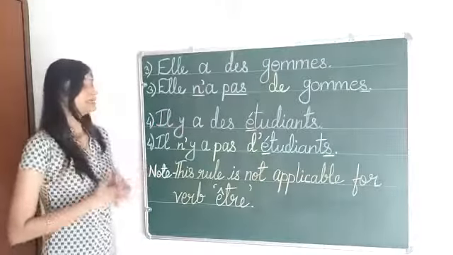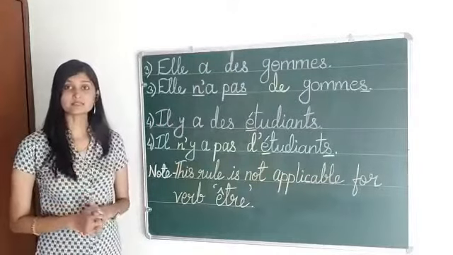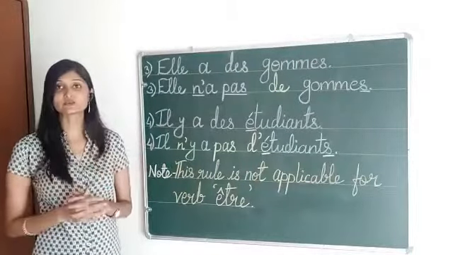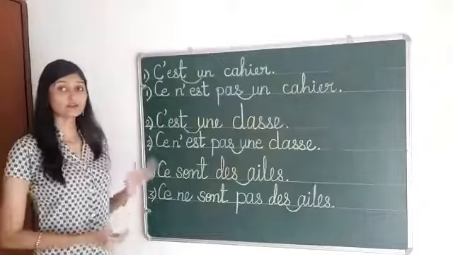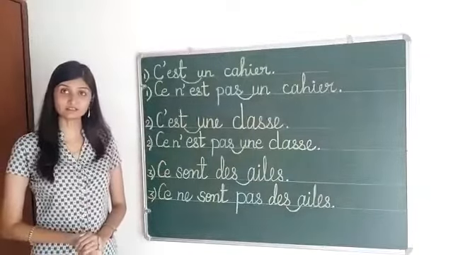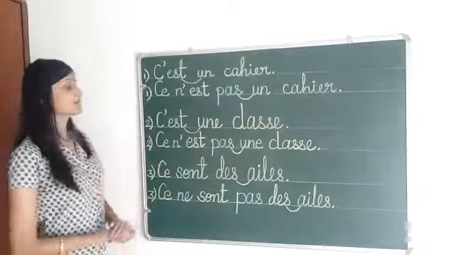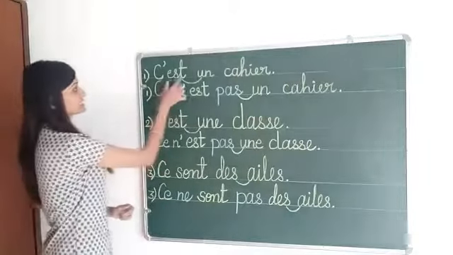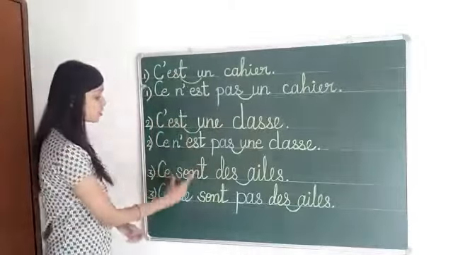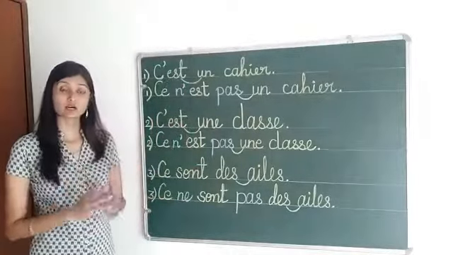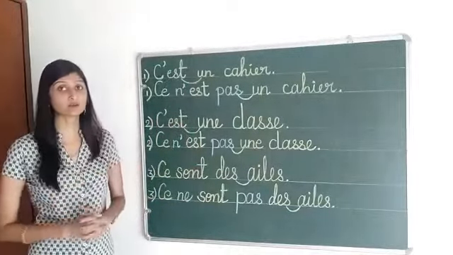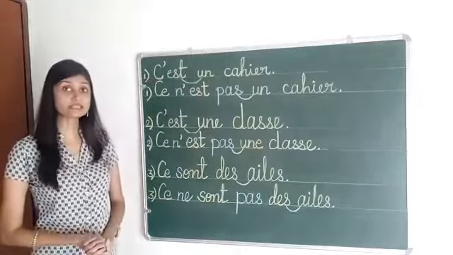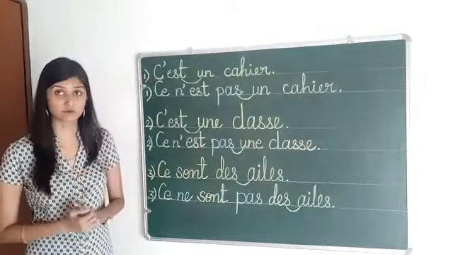Now, let us look at the examples of the sentences related to verb être. So here are a few examples of verb être. Okay. First example is c'est un cahier. Now you can see that est, a or sont come in verb être only. Okay. So c'est un cahier, that means this is a notebook.